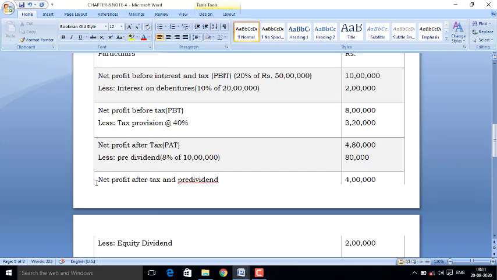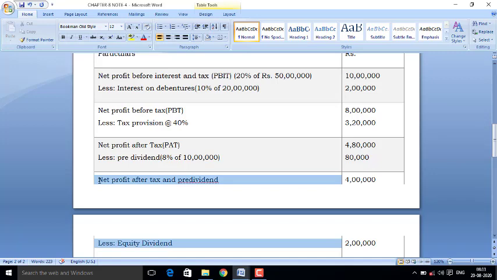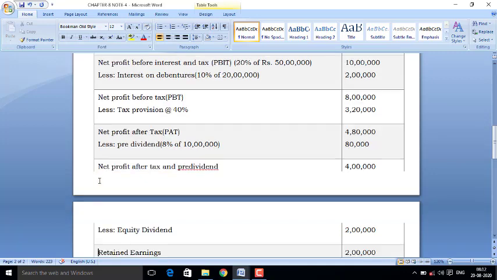It means the net profit after tax and pre-dividend. Pre-dividend means before the dividend given to equity share. Till now we have allowed the dividend to preference share only, but we did not give the dividend to equity share. Now suppose that we are declaring dividend of 50% on the rest profit, that is rupees 2 lakh.